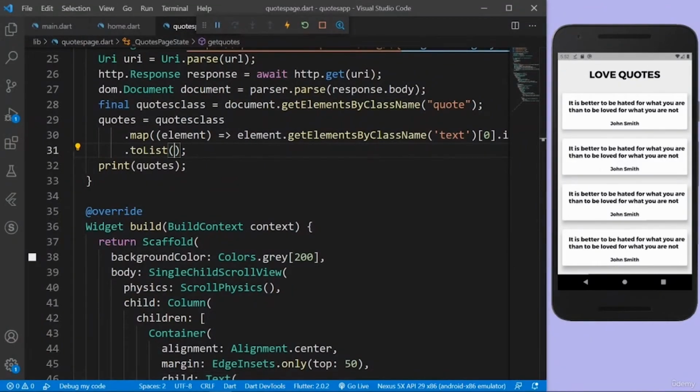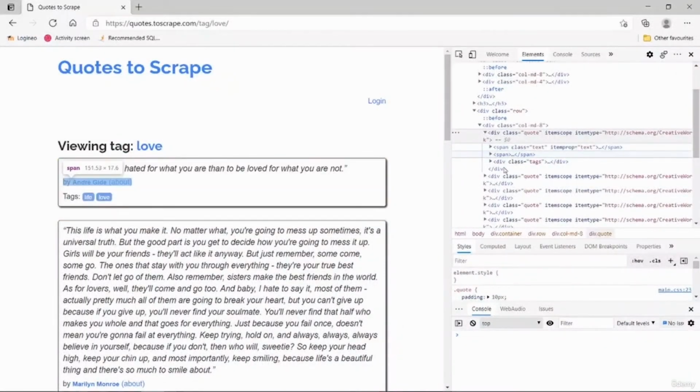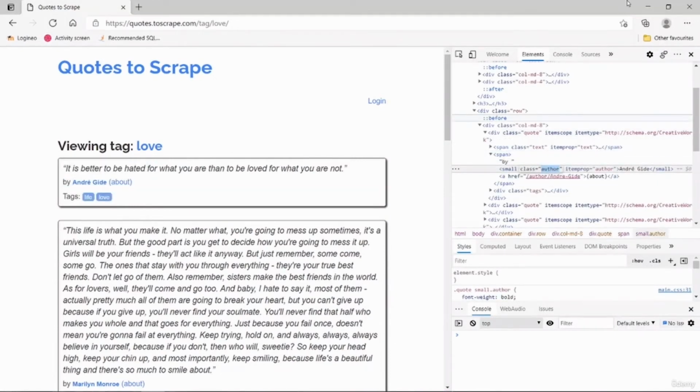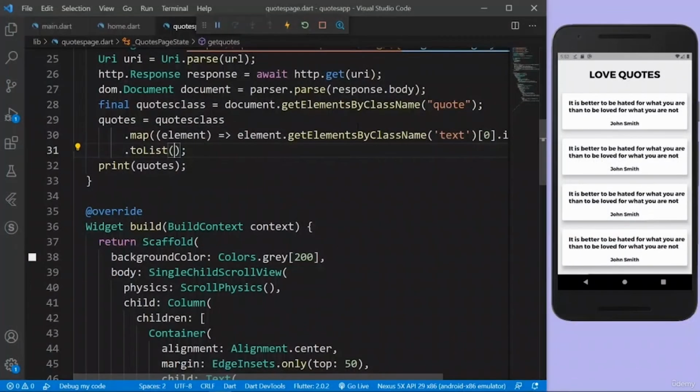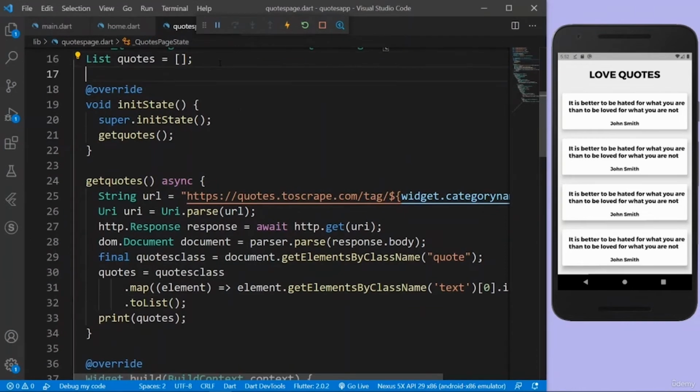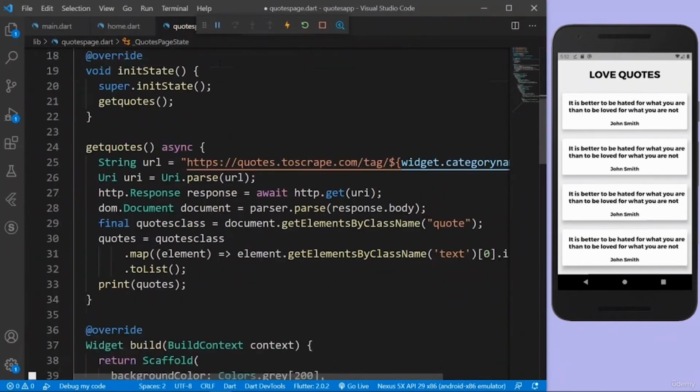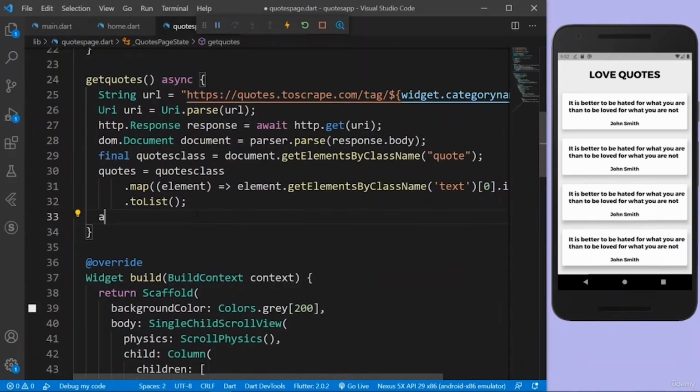So let's go to the website again, and we'll have a span class text, span class author. So let's take this author, and this is pretty much the same thing as the text. So I'm again going to create a new list named authors. I'm going to say authors is equal to, again using this .map instead of doing it with the for loop.